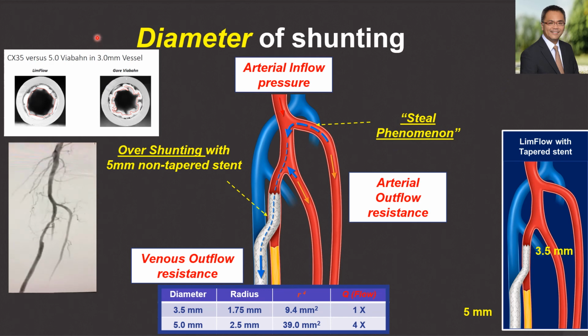Some physicians have performed off-the-shelf DVA with a 5 mm Viabahn. In this case, a 5 mm Viabahn is implanted into a 3 mm tube, and one can clearly see the severe amount of graft infolding, which may lead to thrombosis. Angiographically, the size mismatch is pretty clear. An increase in the crossing stent from a 3.5 mm diameter to a 5 mm diameter represents a 4-fold increase in the amount of shunting for the same shunting location. The LimFlow stent is a tapered graft from 3.5 mm to 5 mm that prevents excessive amount of shunting.